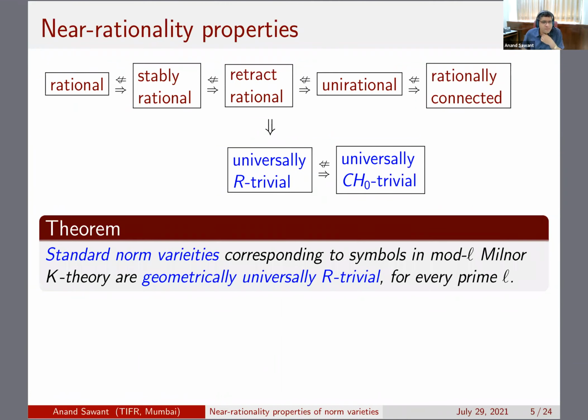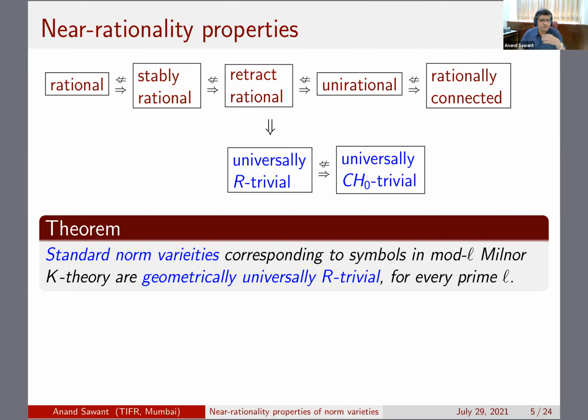These are the terms that I'm going to define. So standard norm varieties played a crucial role in the proof of the Bloch-Kato conjecture, where given a symbol in mod L K theory, you had to cook up a variety which has some nice properties with respect to the symbol. The knowledge of the Bloch-Kato conjecture is not really important here.